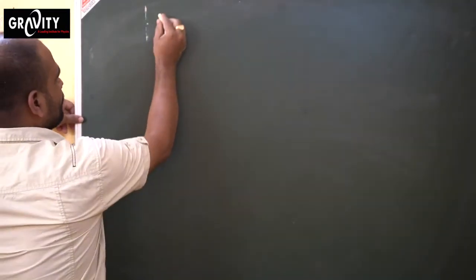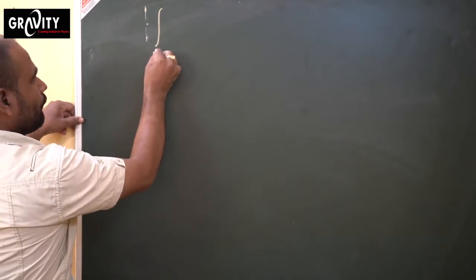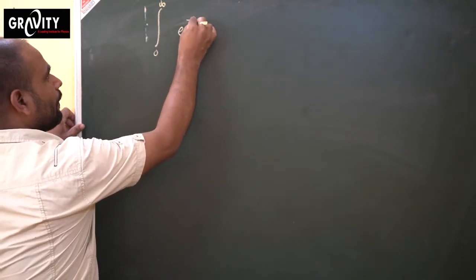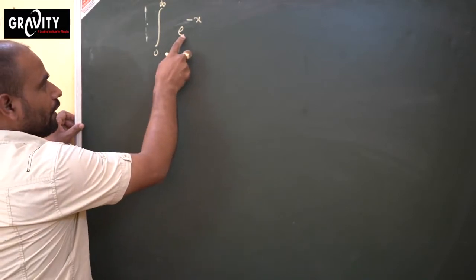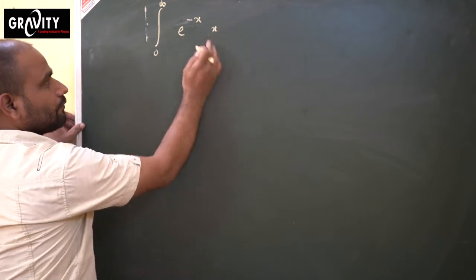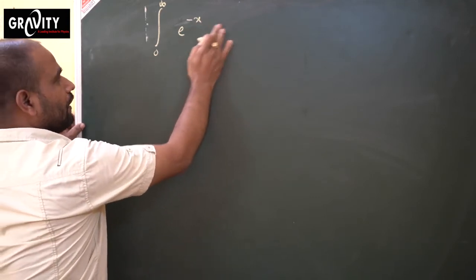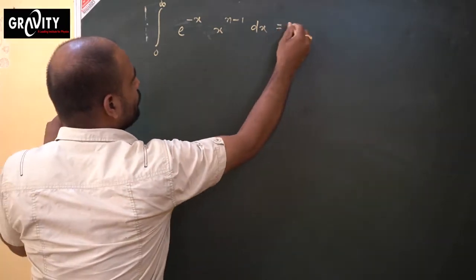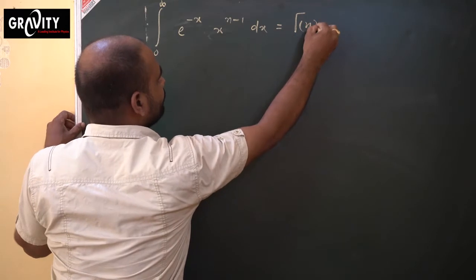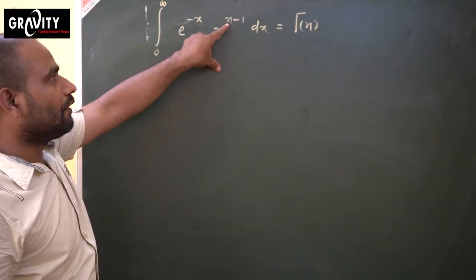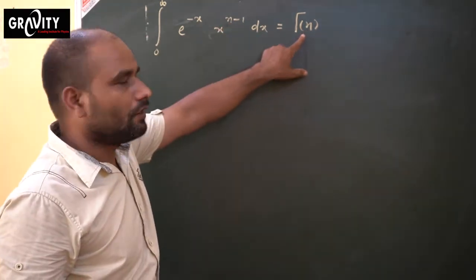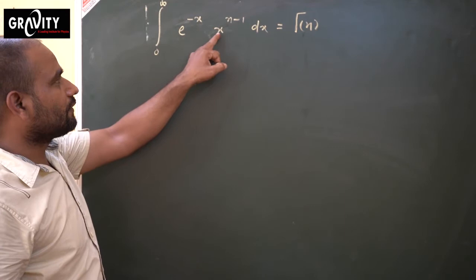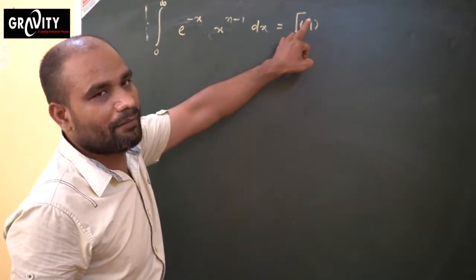So the definition of gamma function is integration from 0 to infinity of e to the power minus x, x to the power n minus 1 into dx, equals gamma n, gamma being the symbol. If instead of n, t is there, that will be gamma t. So instead of n, any variable can be taken. So e to the power minus x, x to the power n minus 1 into dx equals gamma n.